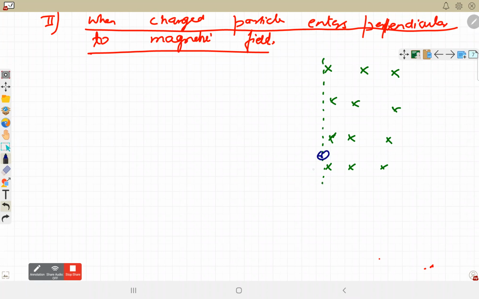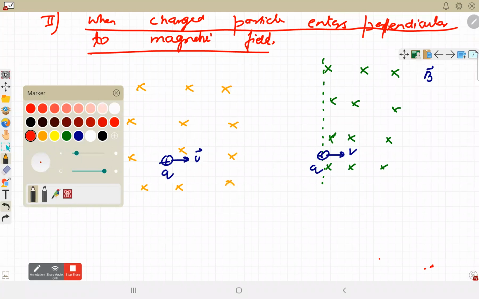Second, when this particle was moving and then suddenly we switched on the magnetic field in this entire region. दोनों में difference है. In both the cases, charged particle is moving perpendicular to magnetic field. But पहले वाले केस में वो बाहर से आ रहा है inside. It's coming from outside and it is entering into this magnetic field region, and therefore it will have a force.